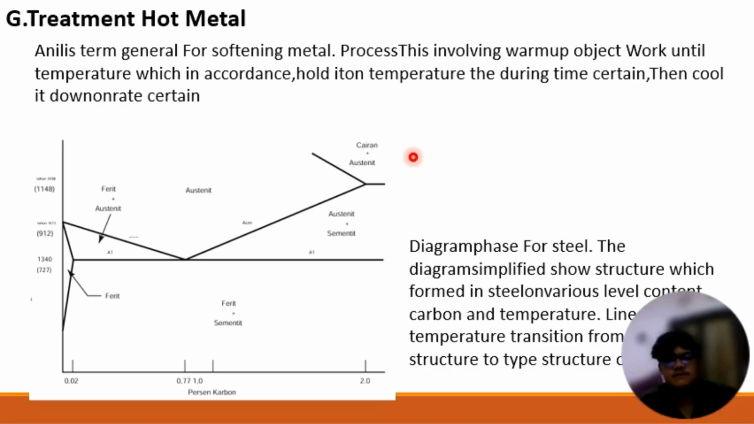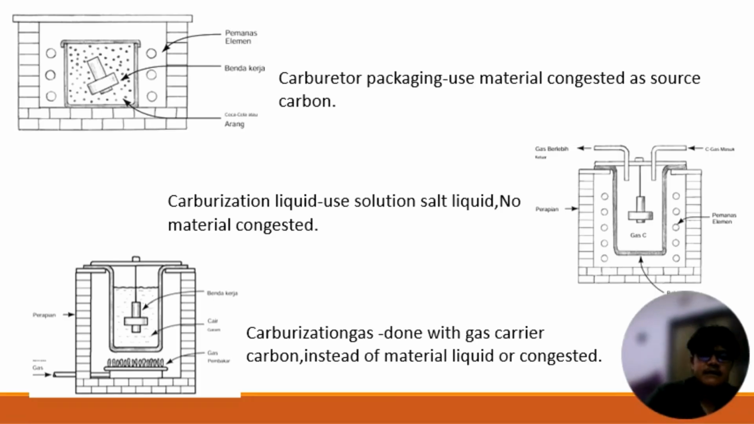This picture is a phase diagram for steel. This diagram shows the structures which form in steel according to carbon level and temperature. Next, for this picture,